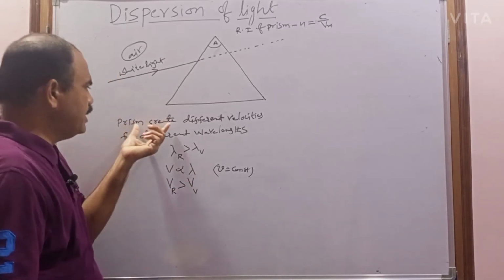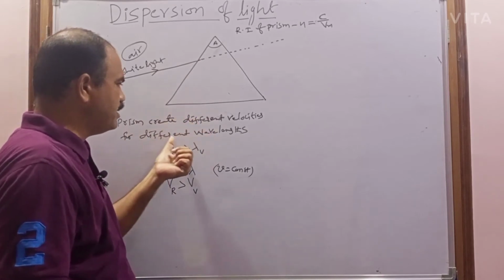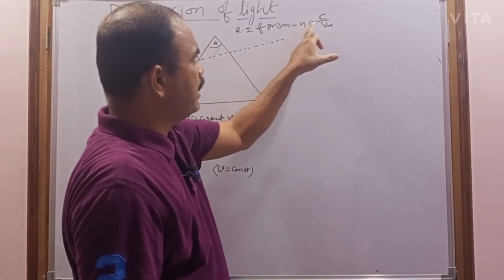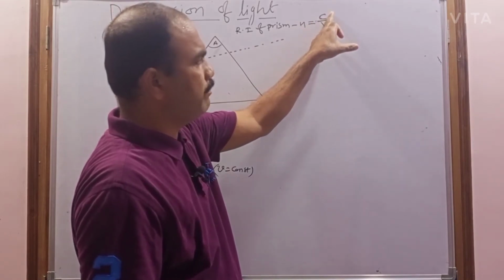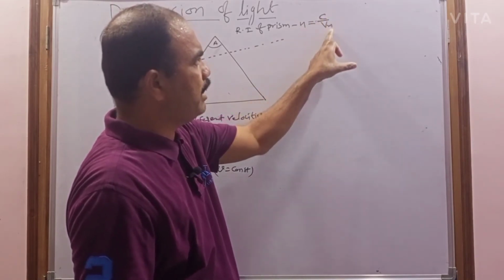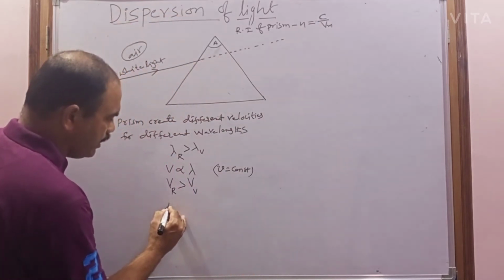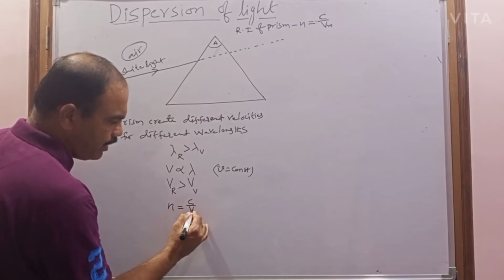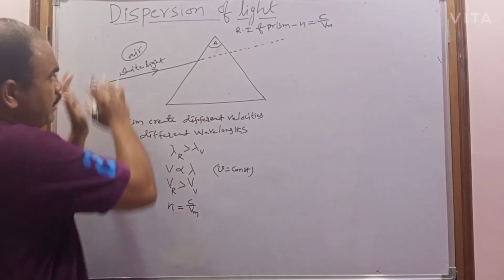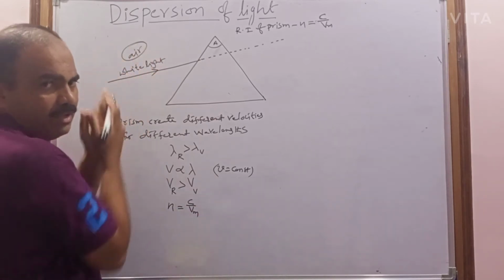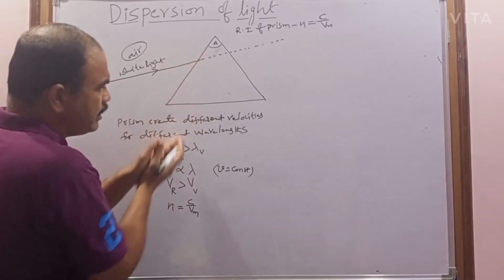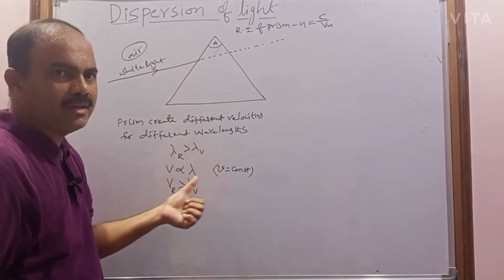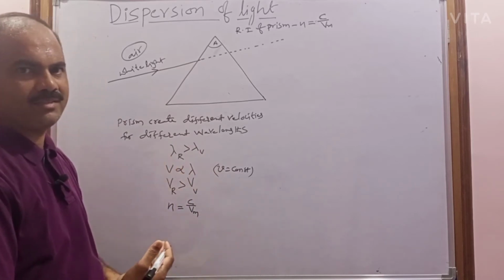So because of this, the prism creates different velocities for different wavelengths. You already know that the refractive index is the ratio of the velocity of light in vacuum to the velocity of light in the medium. In air they all travel with the same velocity, but when they enter the prism, the velocity changes. Due to that, the refractive index of the colors also changes.